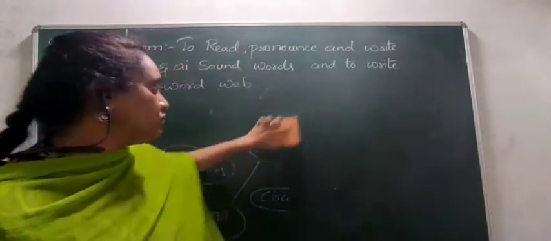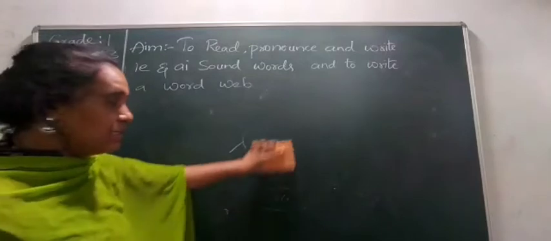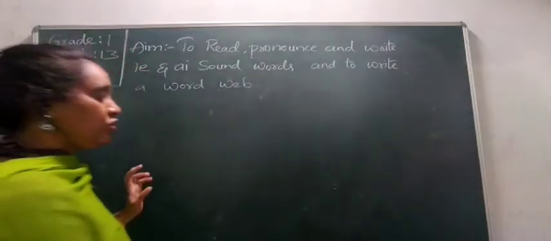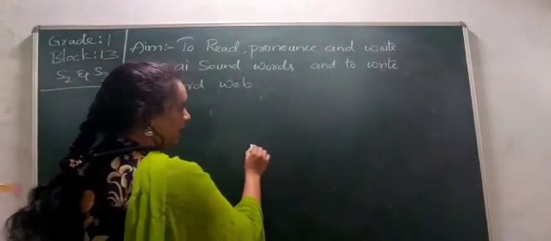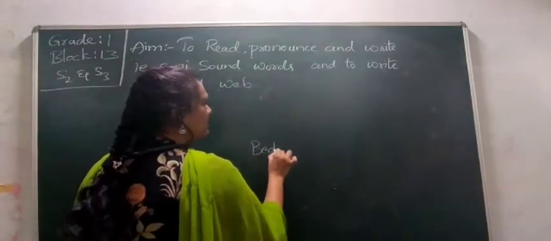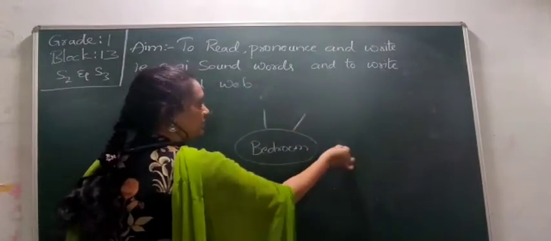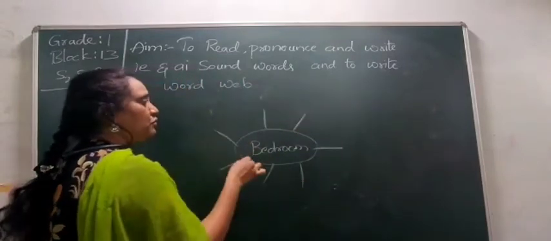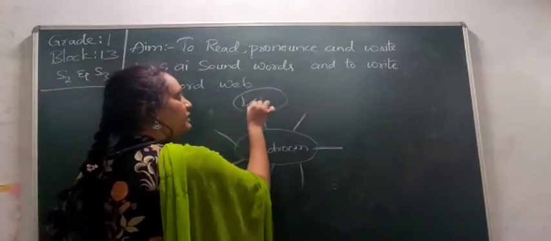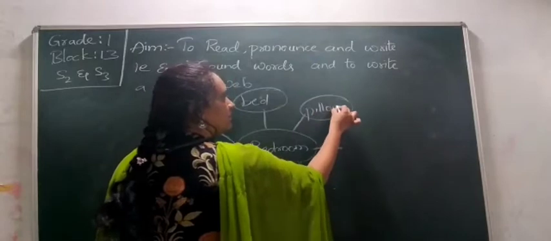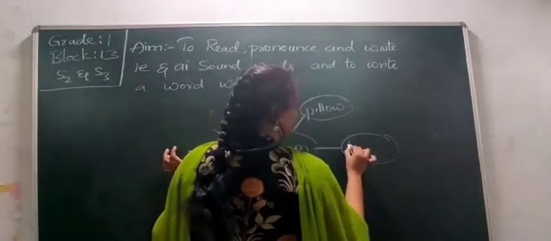So what is this word web? A word web is nothing but using a word and other words related to it. So if I say something like bedroom, that is nothing but a room in our house. If I take a bedroom, what are the words which can be related with the bedroom? We can say a bed will be there, a pillow will be there, a bed sheet will be there.